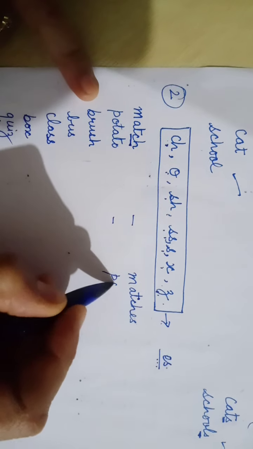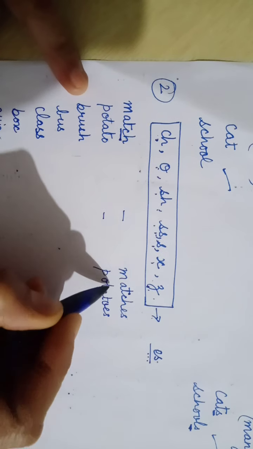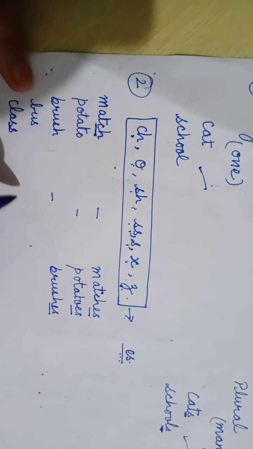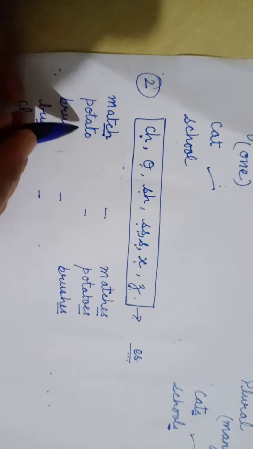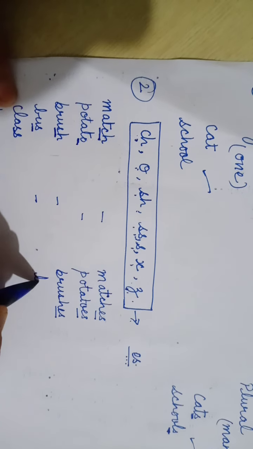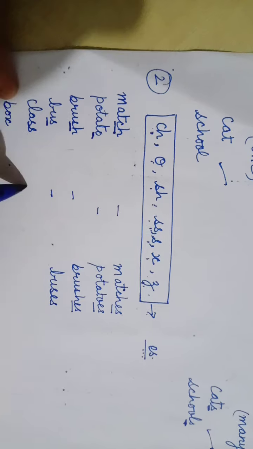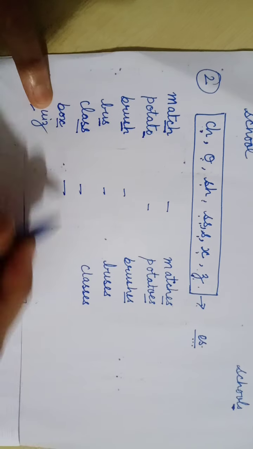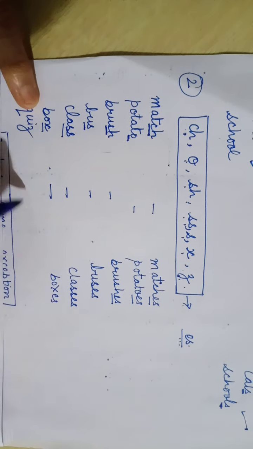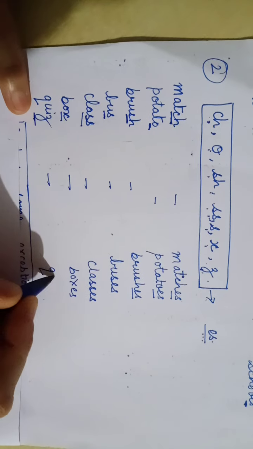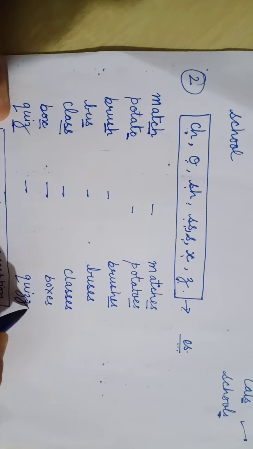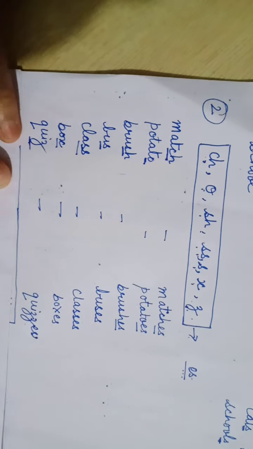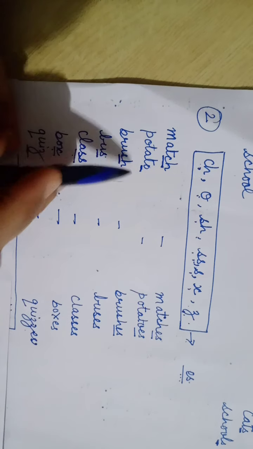Potato, P-O-T-A-T-O-E-S, potatoes. Brushes, E-S. Single S, S-H-O. Bus is made plural by adding E-S. Then double S, C-L-A-S-S-E-S. Box, X-E-S. And quiz, Q-U-I-Z-Z-E-S, quizzes. Right, children? So you have to take care of these alphabets.